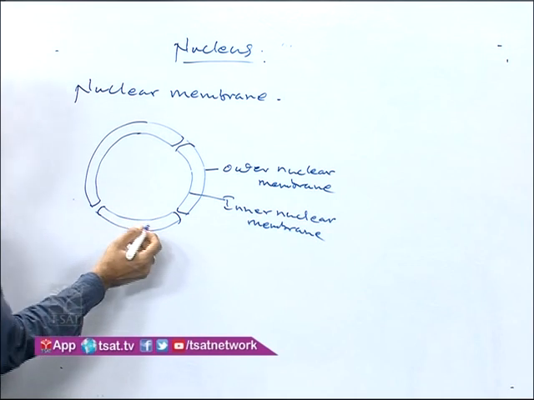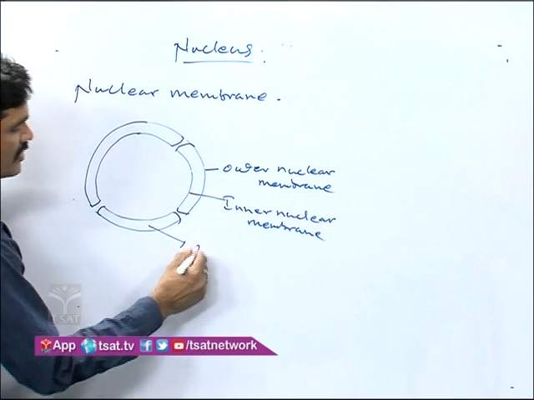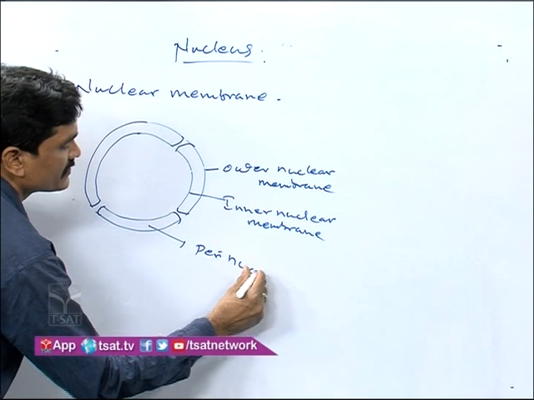The space between the two nuclear membranes is called the perinuclear space.